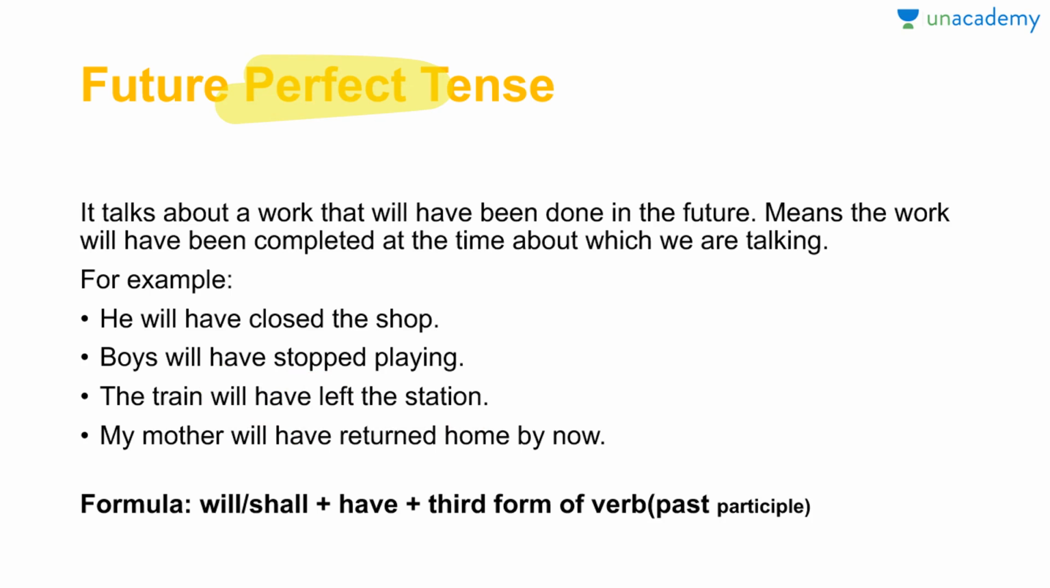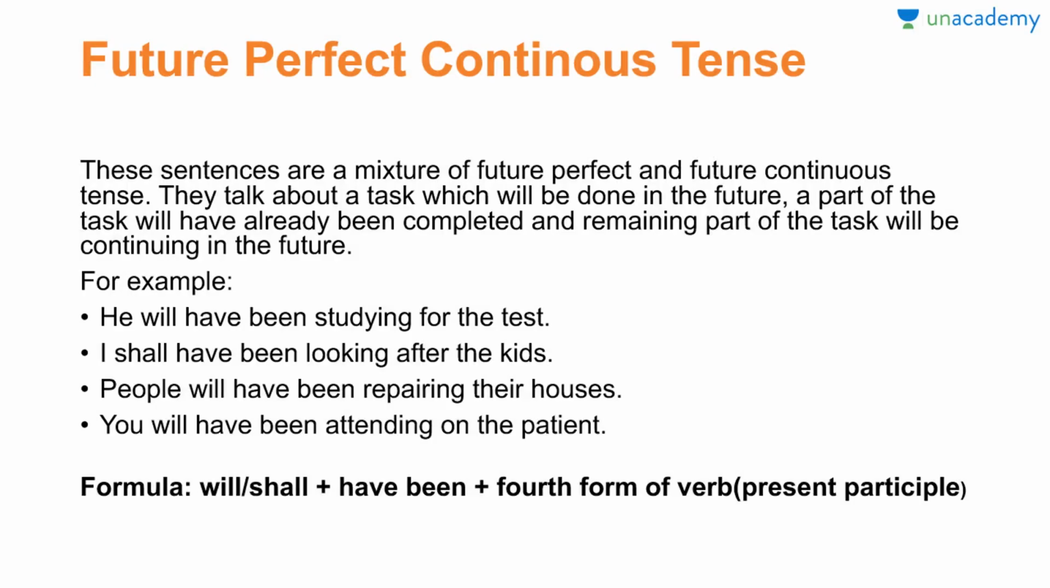So since we are talking about the future, we will put a will or shall plus have, will have or shall have. And we will be using the third form of verb here. Third form of verb is a past participle. Examples of past participle here: closed, stopped, left, returned. Yes, guys, so these are all considered under the future perfect tense. I hope it is getting clear.